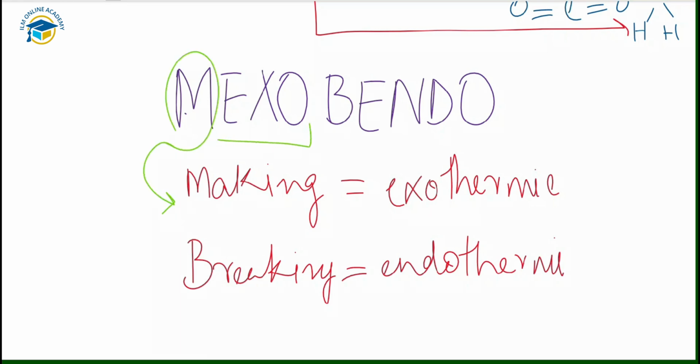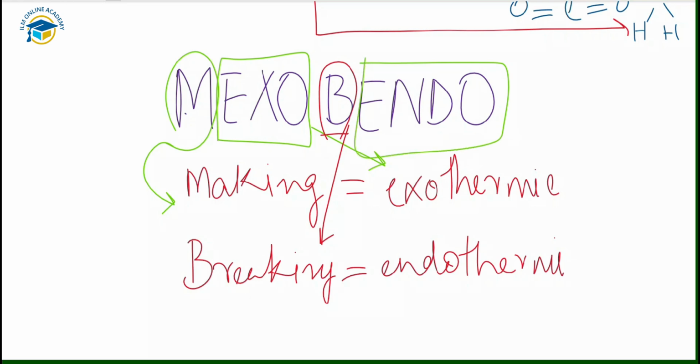this one is the M for the making, and making exo. This word is exo, that represents exothermic reactions. Next we have this breaking, B, that represents the breaking, and endo. So mexobendo, endo, that is the endothermic reaction, right? So making is an exothermic. Through this hint you can easily remember which one is exothermic reaction and which one is the endothermic reaction. Making is the exothermic and breaking the bonds is an endothermic reaction, mexobendo.